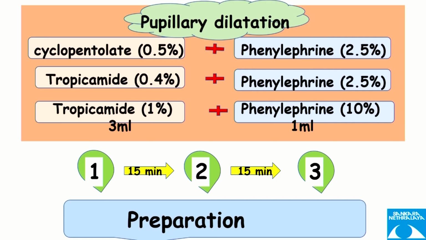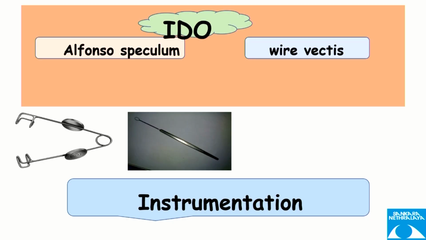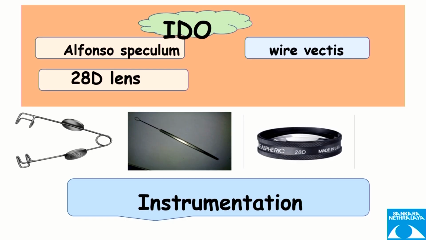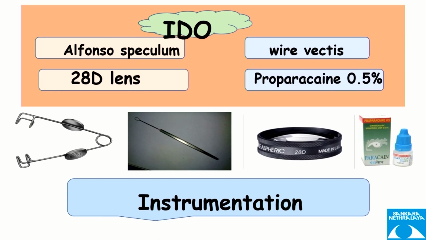And you must remember, when you are doing these examinations, it is mandatory that one should probably have it under the care of the anesthetist or the neonatologist, so that in case the baby develops a problem, they can receive immediate attention. The instruments are the Alfonso speculum, the wire vectis, the 28D lens or the 20D lens, and the proparacaine drops that are to be used.